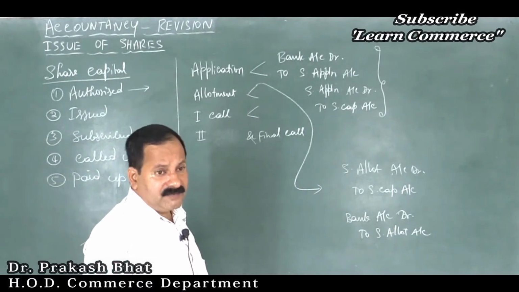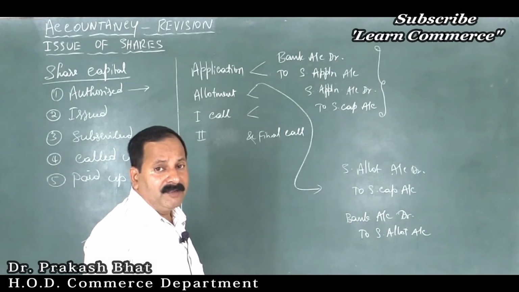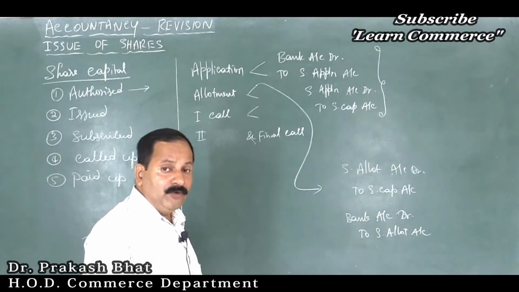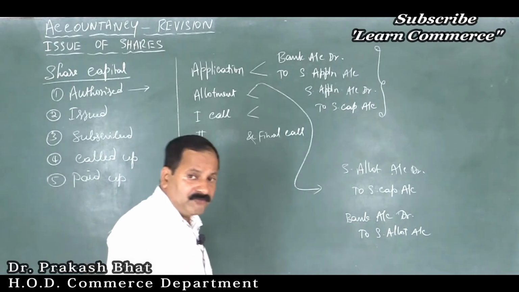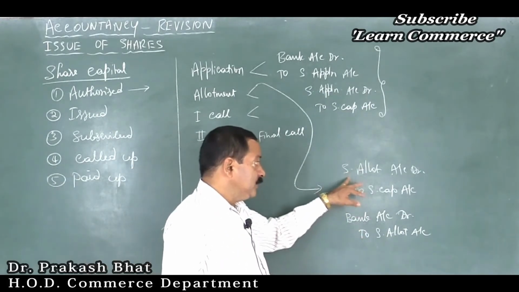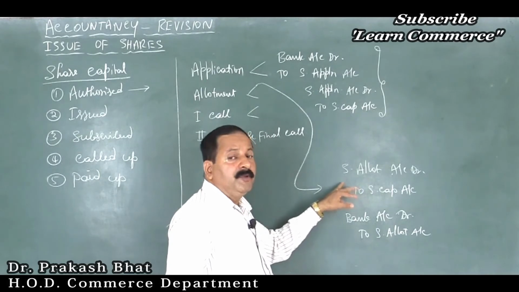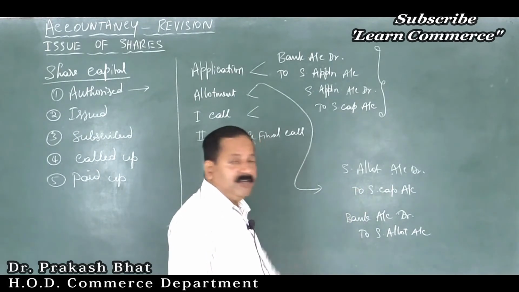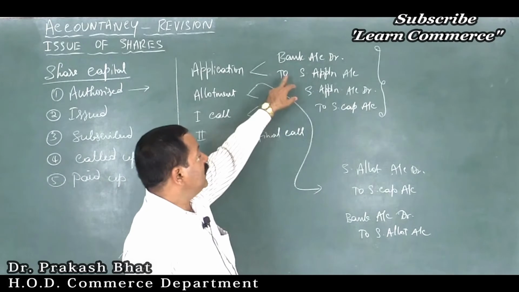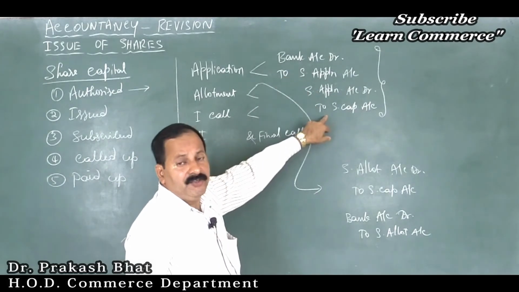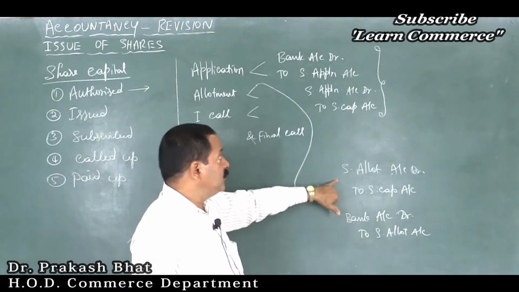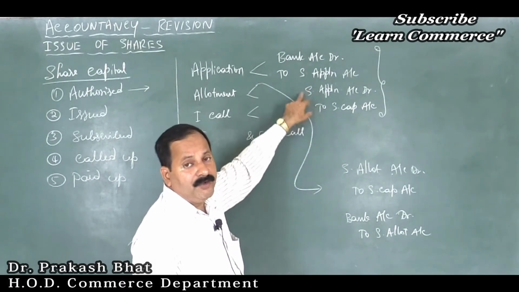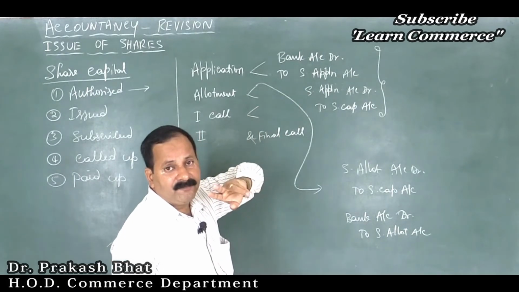After allotment of shares, we have to call the amount, we have to demand from the public, pay allotment money, then only they will pay, otherwise they will not pay, because they never know when to pay, isn't it? The company has to demand from the public. So here the allotment money should be made due first, then money should be collected. But in the first stage you collect money first and then transfer it to share capital account. Here it is reverse. Most of the students will go wrong here and they will get marks only for these two entries, that is 2 marks.